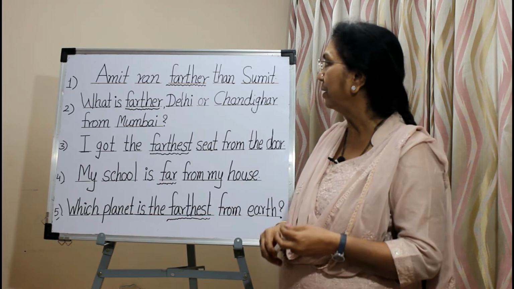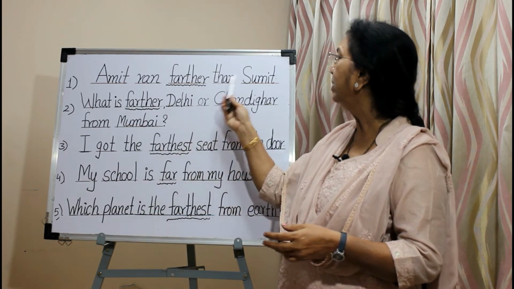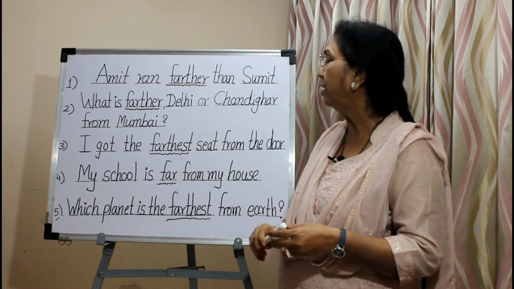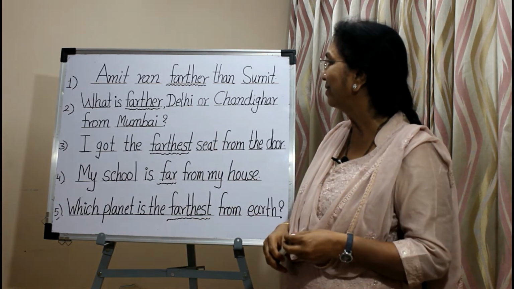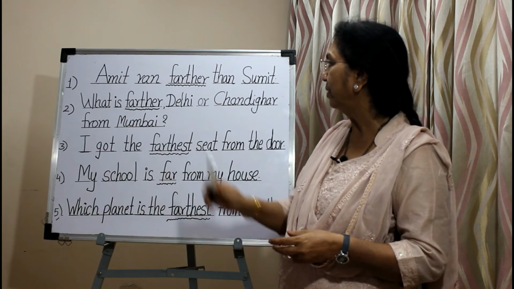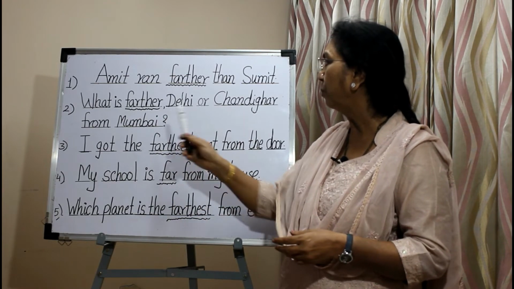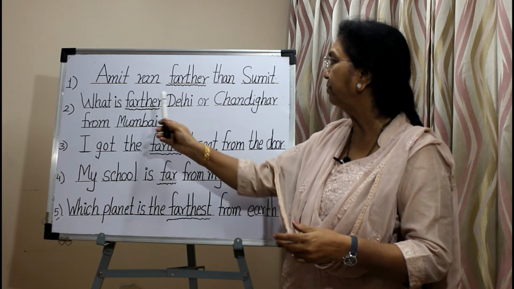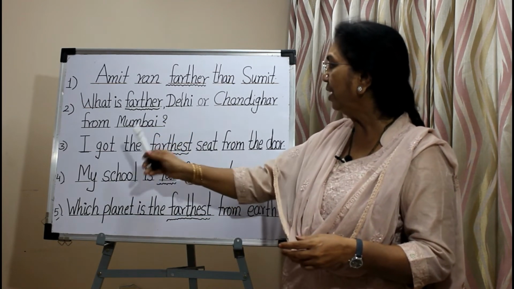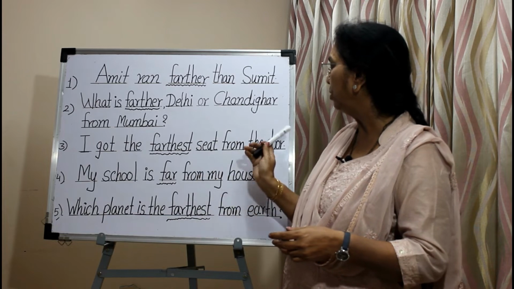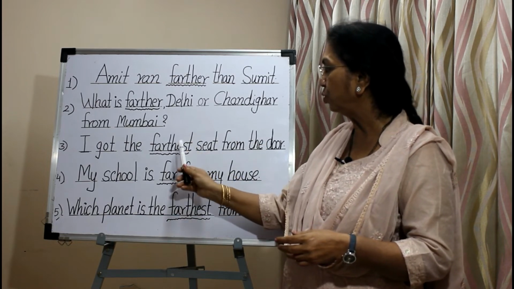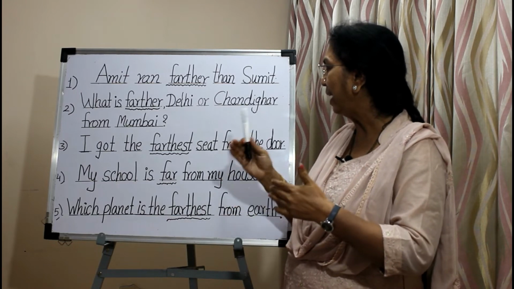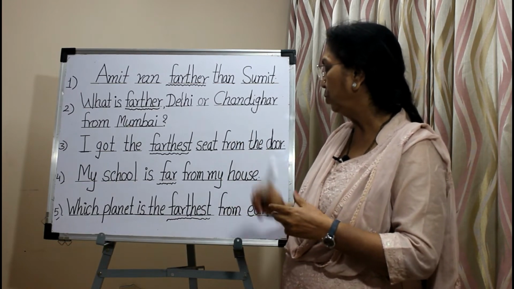See the example. Amit ran farther than Sumit. Here farther is the comparative form of far, it shows the physical distance. What is farther? Delhi or Chandigarh from Mumbai. Again, farther, the comparative form of far, shows the physical distance. I got the farthest seat from the door. Again, farthest, that is the superlative form, shows the physical distance, that is the last seat from the door.